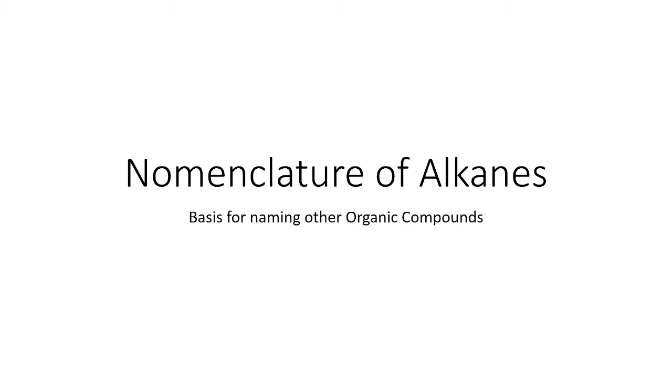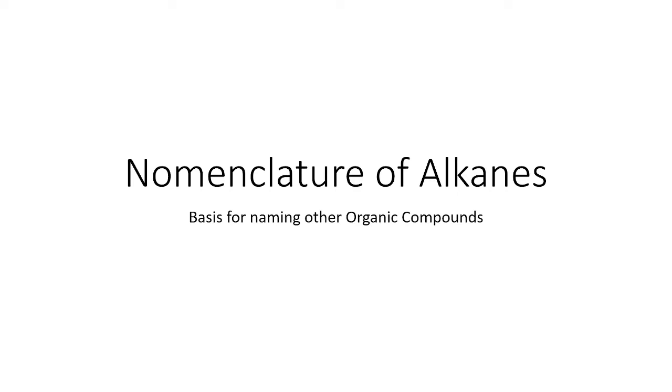So, bakit ko ba uunahin na ituro muna yung nomenclature of alkane? By nomenclature of alkane, this is actually the basis for naming other organic compounds. If we mastered, or we were able to name basic alkanes or even complex alkanes, we will be able to name other organic compounds.